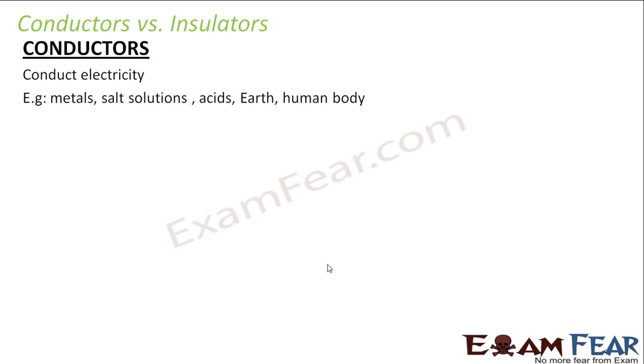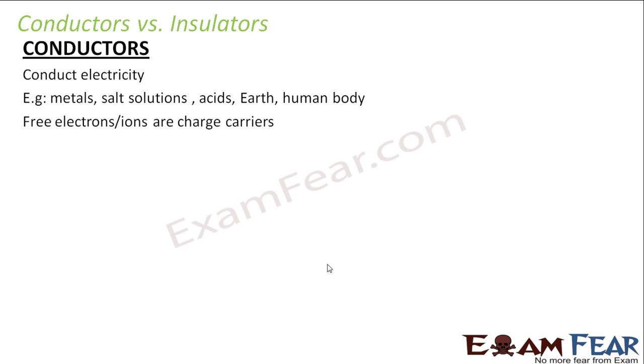Examples, most famous examples: metals. Metals are good conductors of electricity. This is what you have been studying since maybe 5th grade or 6th grade, right? So conductors, examples: metals, salt solutions, acids, earth, human body. These are all the most famous examples of conductors, right?